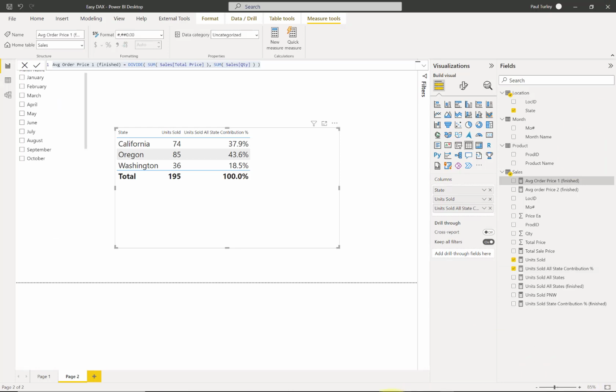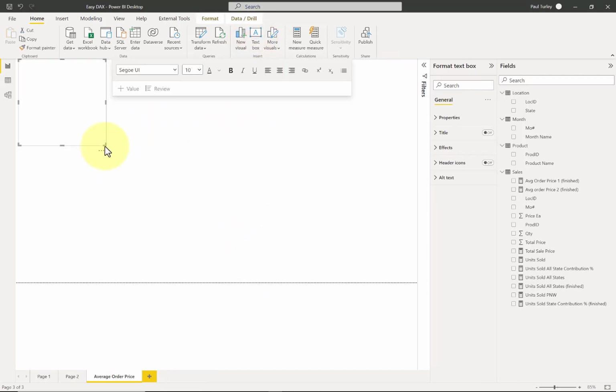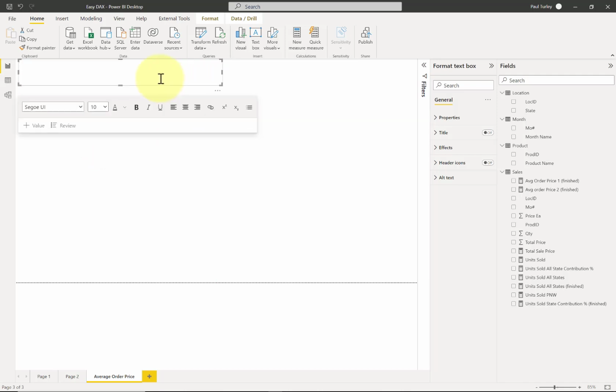Let's say that our business stakeholder has defined a report requirement. They need a report page that shows the average order price at various groupings and in various ways within a report page. Let's go ahead and say that we have a report page that they've provided requirements for.